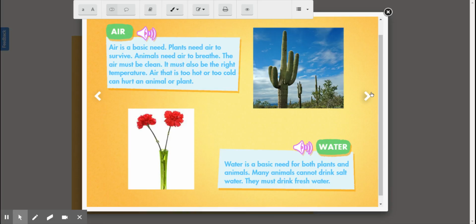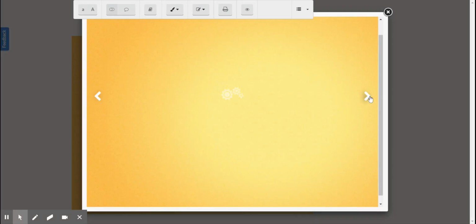Air is a basic need. Plants need air to survive. Animals need air to breathe. The air must be clean and it also must be the right temperature. Air that is too hot or too cold can hurt an animal or a plant. Water is also a basic need for both plants and animals. Many animals cannot drink salt water. They must drink fresh water. What is one example of fresh water? Yeah, water from a lake or water from a river. What is one example of salt water? Correct, water from the ocean.